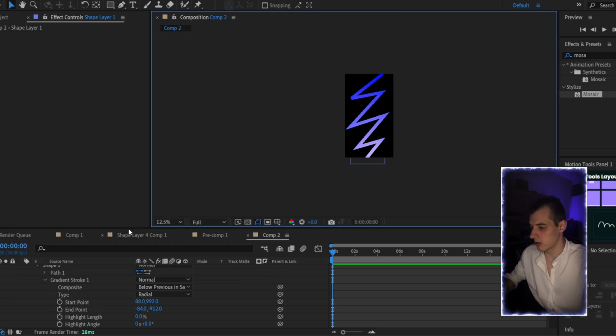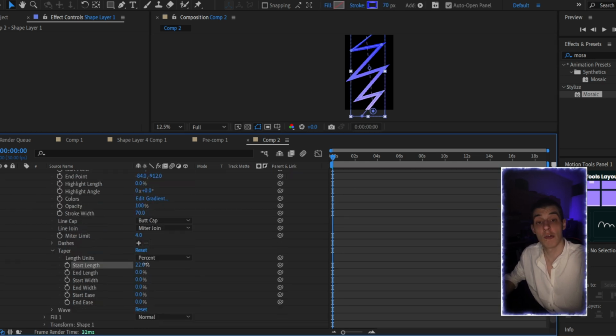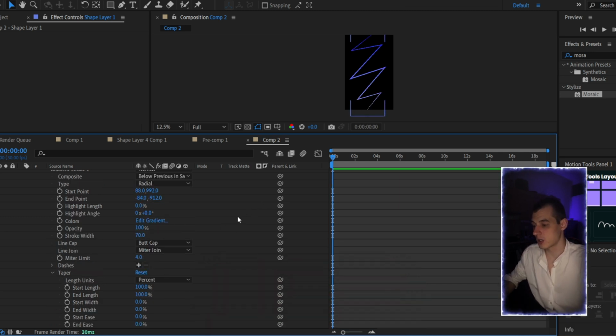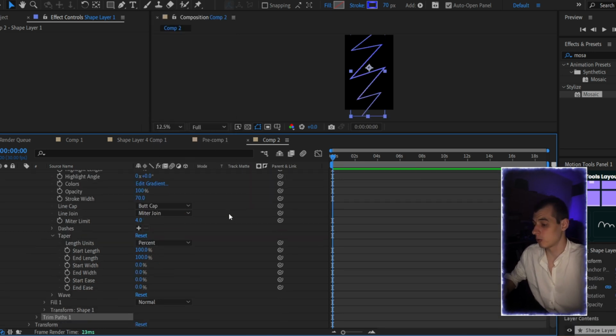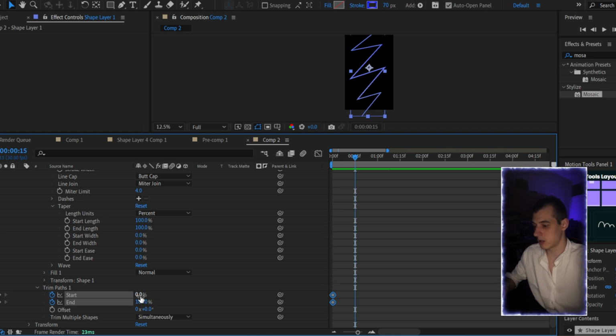And guys, we are going to find here in shape layer 1 the taper. Let's increase taper start and end to the maximum 100%, and there we are going to find the trim paths. So open our trim paths. Let's add here the start and end point, and it will be about half a second, I guess. But guys, I forgot, it's my mistake. We need to make it like this.